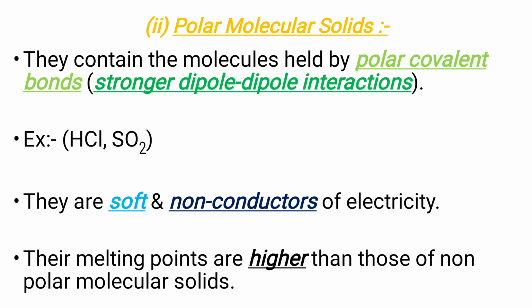Polar molecular solids contain molecules held by polar covalent bonds or stronger dipole-dipole interactions. Examples are HCl, SO2. They are soft and non-conductors of electricity. Their melting points are higher than those of non-polar molecular solids.